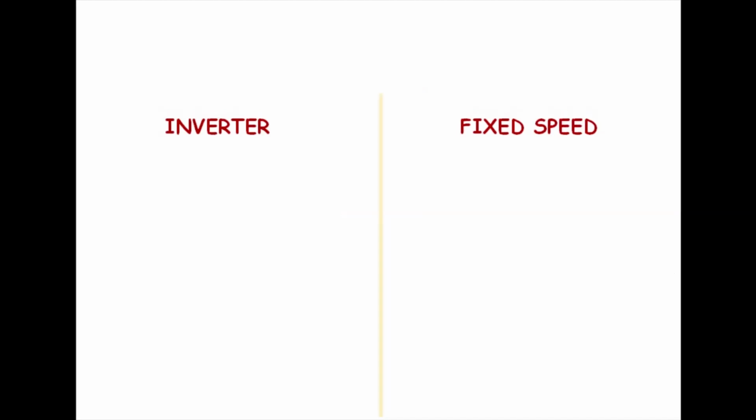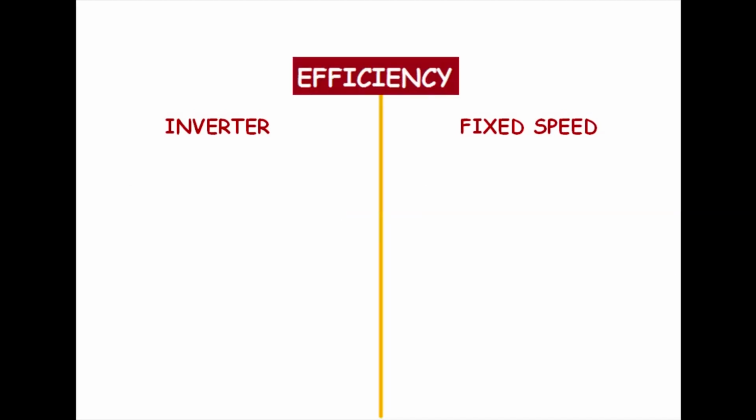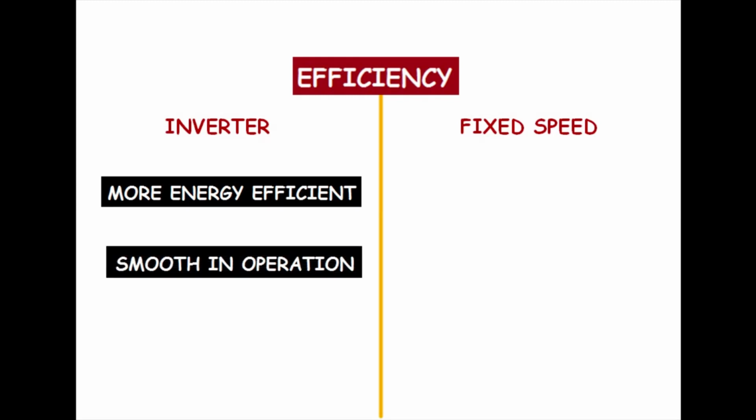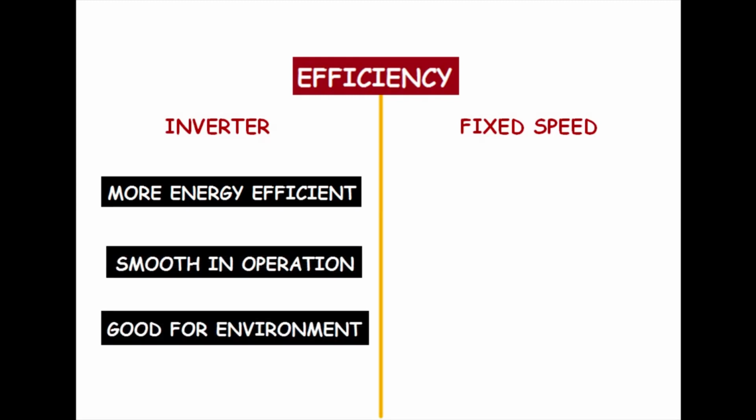Another parameter is efficiency. The inverter air conditioner is by far the most energy efficient. It is more economical and smooth in operation than the fixed speed air conditioner. It consumes less electricity due to its variable speed compressor and is also good for the environment.